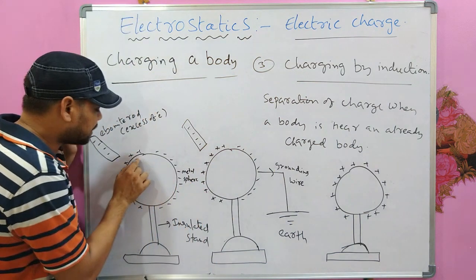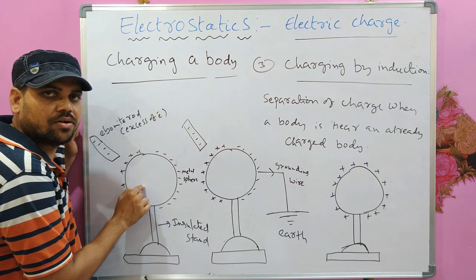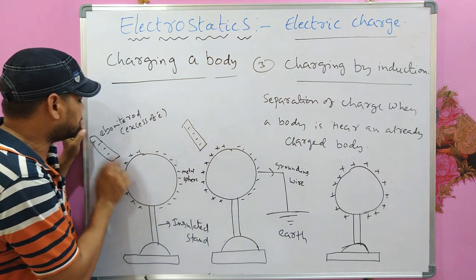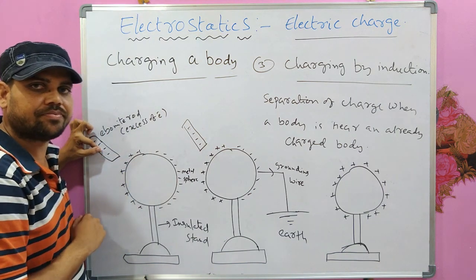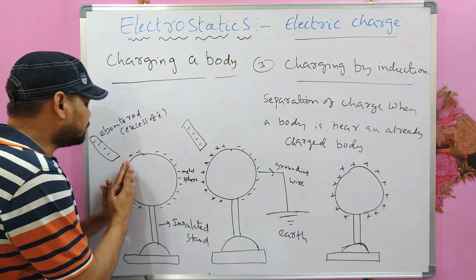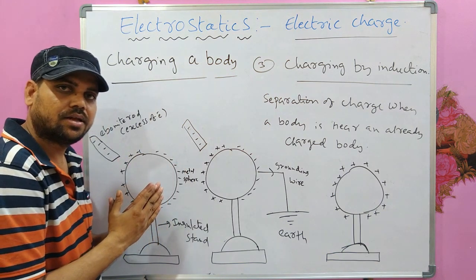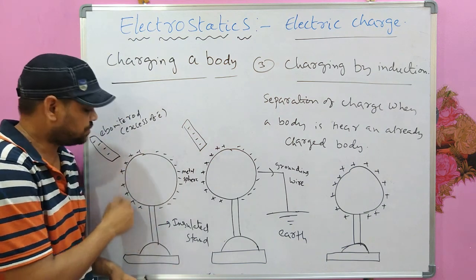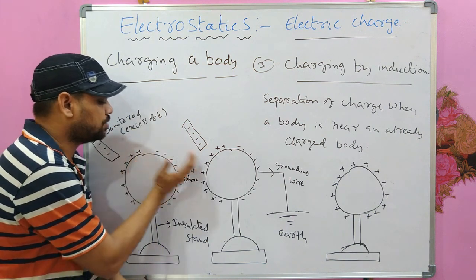For example, the electrons which are on this side of the sphere would move to the other side because of repulsion between these electrons and the electrons present on the sphere. And as the electrons move from this region to this part, the positive charge is left here because of the movement of electrons from this part to that part.